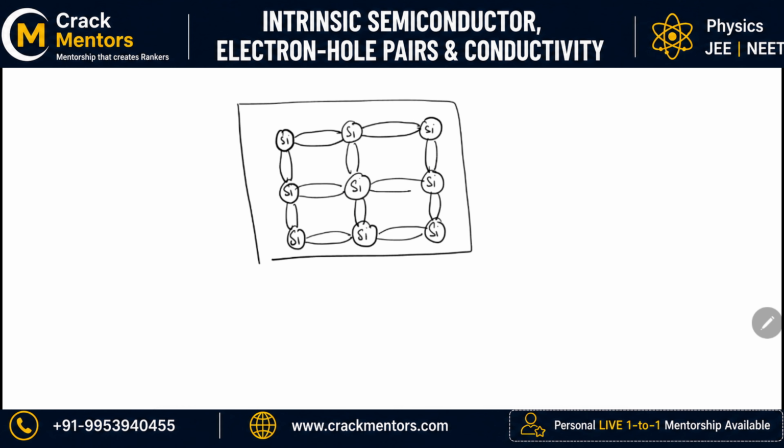Now wherever there is an electron, that electron is basically in the bonded state. Electron in bonded state means it is something like this: the hole is present beneath and the electron is present above. If an electron is somewhere freed, the hole is left behind. So if I say that the sharing is done in this way, what is the thing I can observe from here? Just hold for a moment.